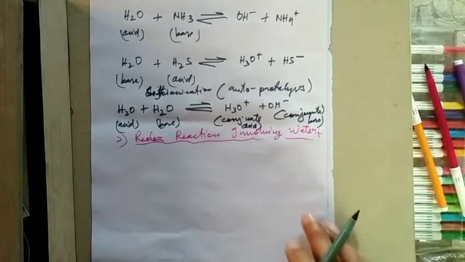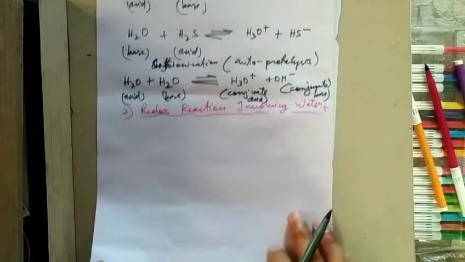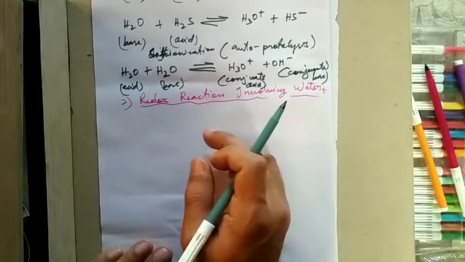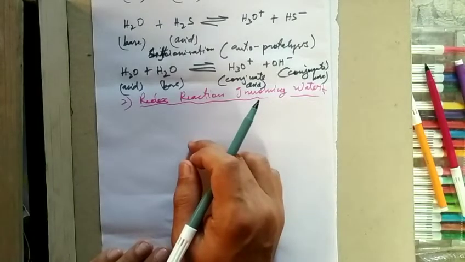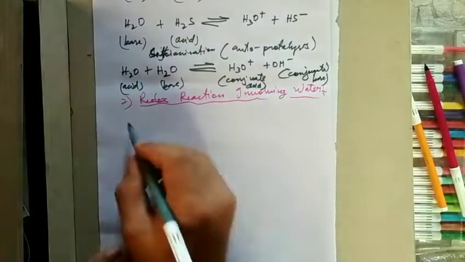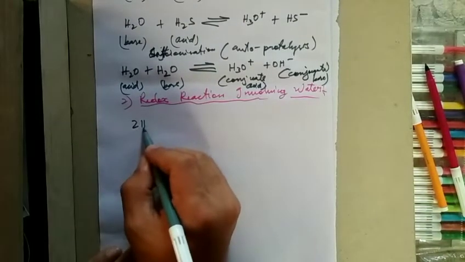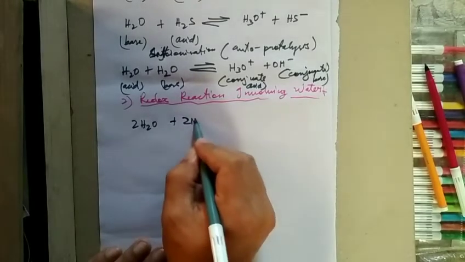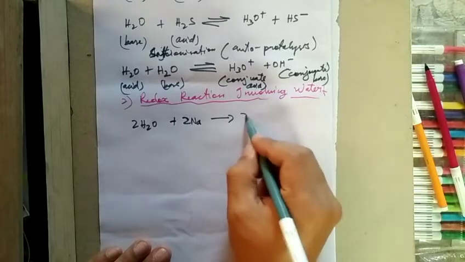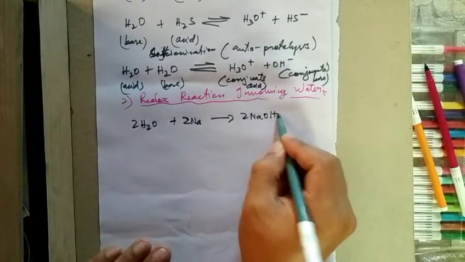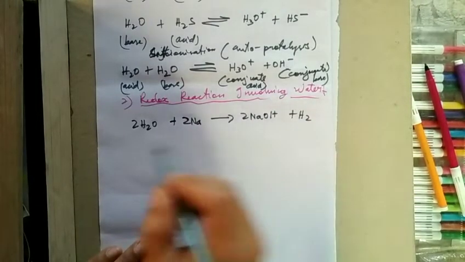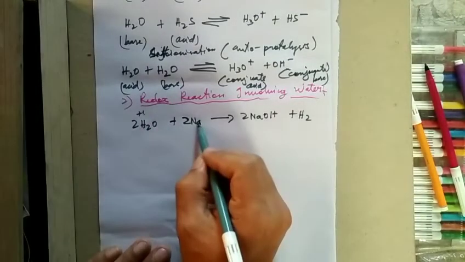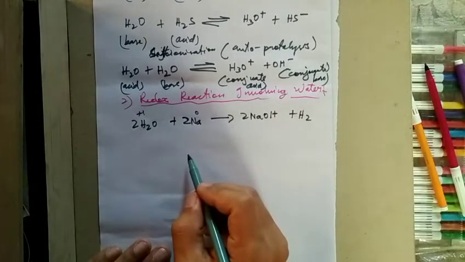Next is redox reaction. In a redox reaction both oxidation and reduction take place. In this case the oxidation state of hydrogen is +1 and sodium is 0.